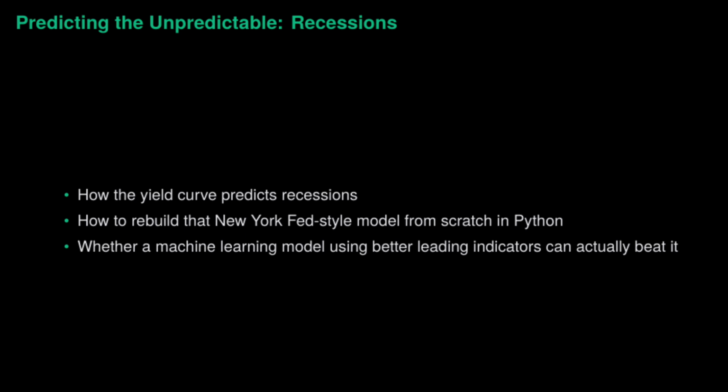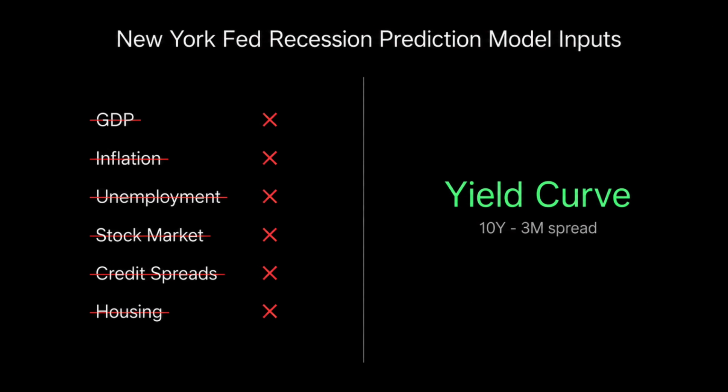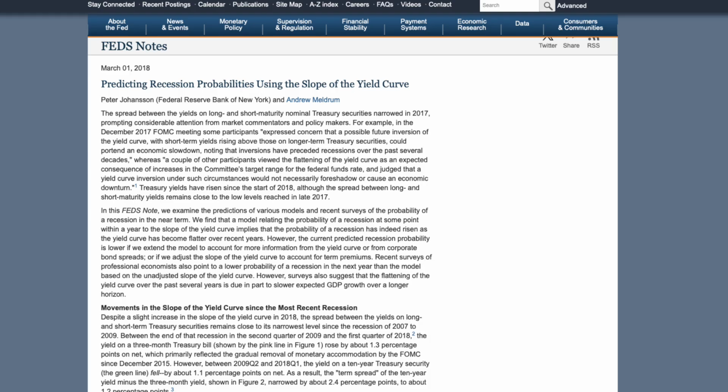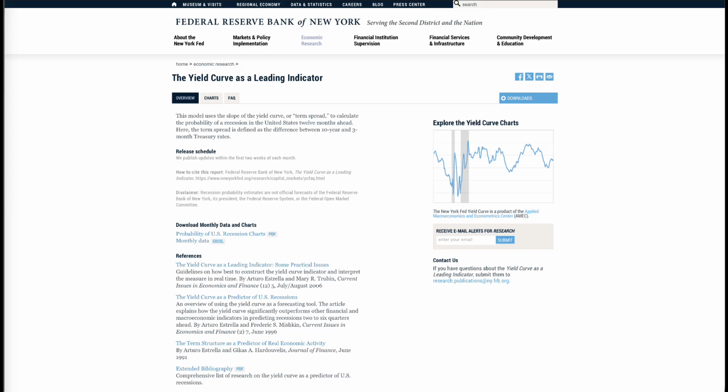The classic New York Fed model is surprisingly simple. It doesn't use hundreds of economic indicators. It focuses almost entirely on one thing, the yield curve. The Fed has published extensive research on the predictive power of the yield curve. If you're interested, I will leave a link in the description below. They are highly transparent about their inputs and methodology, so reverse engineering and re-implementing it shouldn't be too difficult.